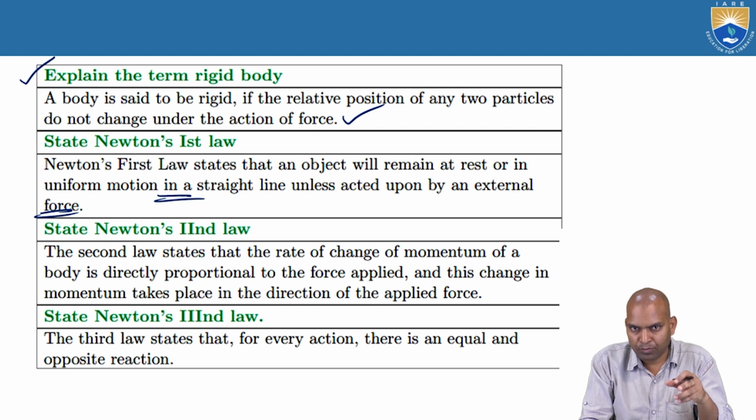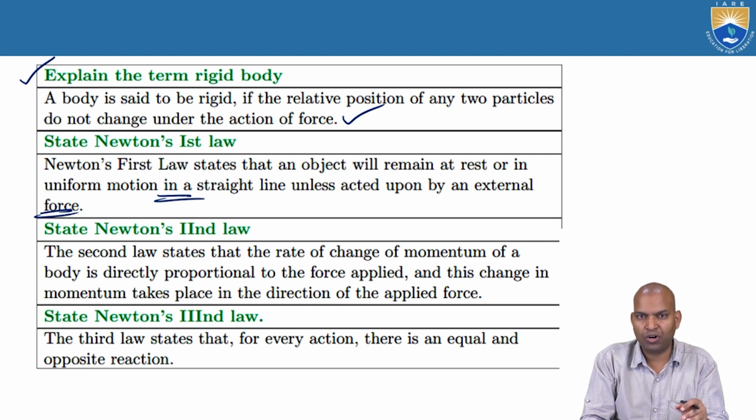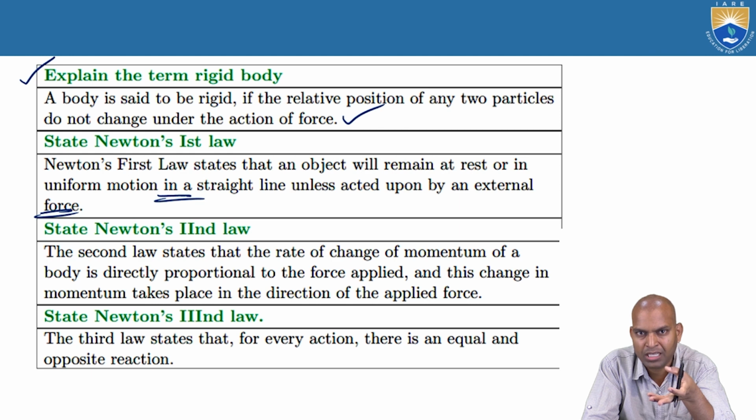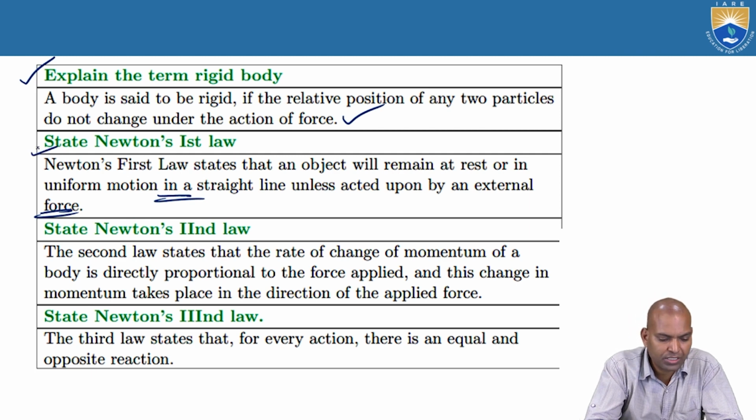The relationship between force and the state of the position of the body, explaining the state of rest and the cause of that state, is known as Newton's first law. What about the second law?